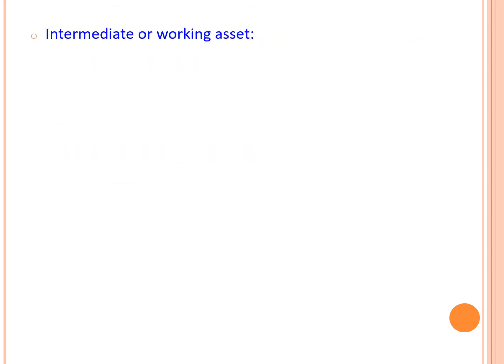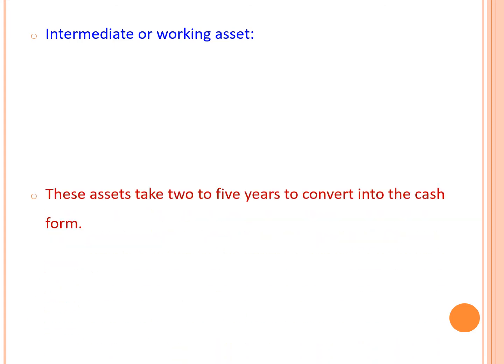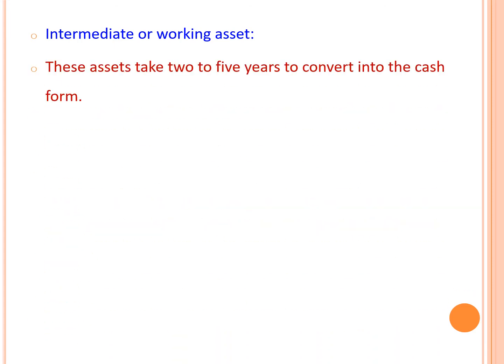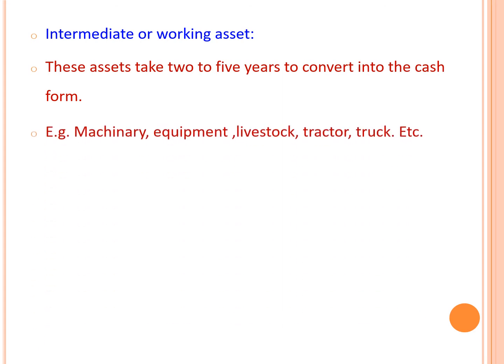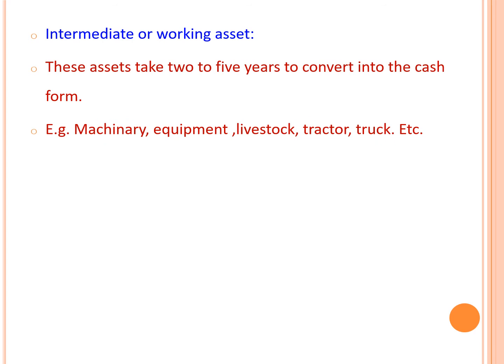Then next is intermediate or working assets. These assets take 2 to 5 years to convert into cash form. That means we are able to convert these assets into cash within a time period ranging from 2 to 5 years. For example, machinery, equipment, tractor, truck, etc.